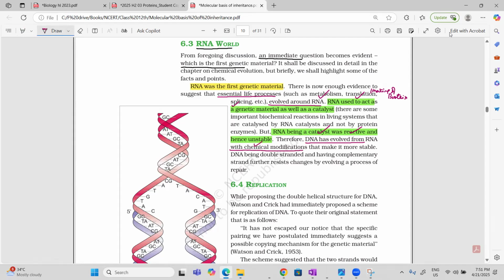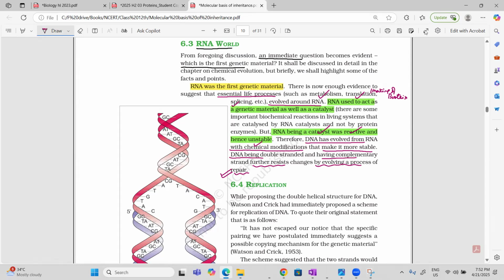From the second position, the OH group was removed and it became double stranded, which makes it more stable. DNA is double stranded and complementary. So it resists changes by evolving the process of repair also. It will do the process of repair if any mistake is there at the time of replication, so that mutation or changes do not occur much.